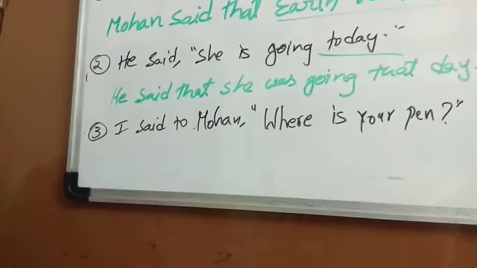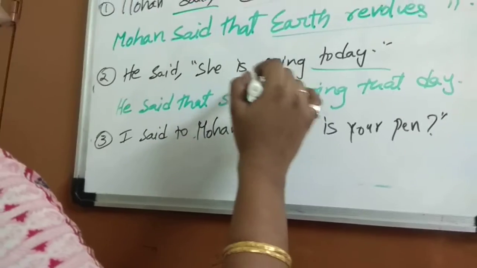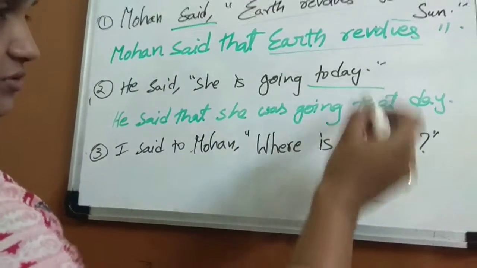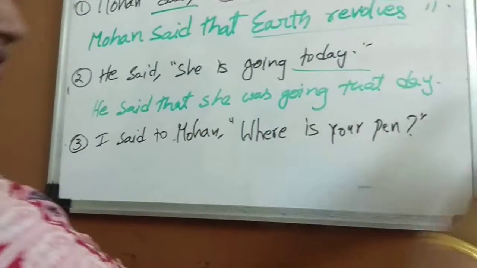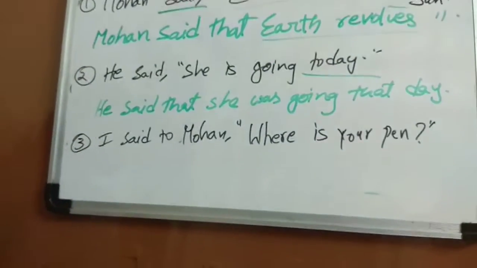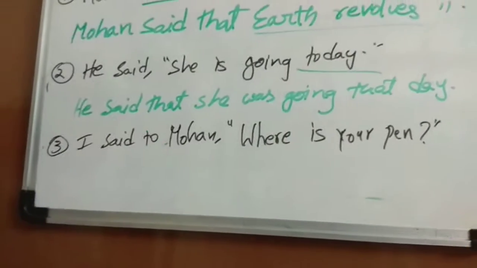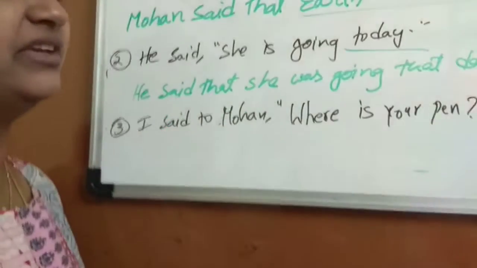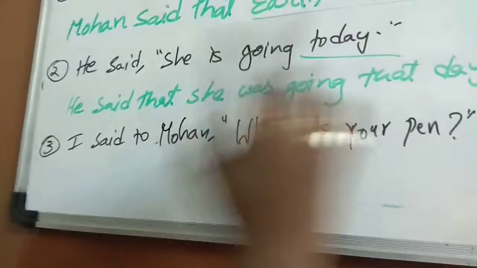For example, she is going today, so it changed into she was going that day. If it is another example, I said I met him yesterday. I said that I had met him the day before or the previous day, we can say. Okay, that's how we need to change according to the time also.